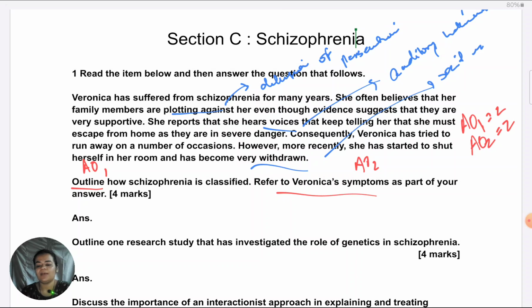So whenever you have this question in your mind, okay, a broad topic is given and they're asking me to outline. Now, what should I outline? Once you see in the situation what all is relevant, it becomes easy for you to decide, okay, I need to cover these type of symptoms. Like in this case, two positive symptoms which Veronica is showing and one negative symptom which she's shown. Now the question is how to write the answer.